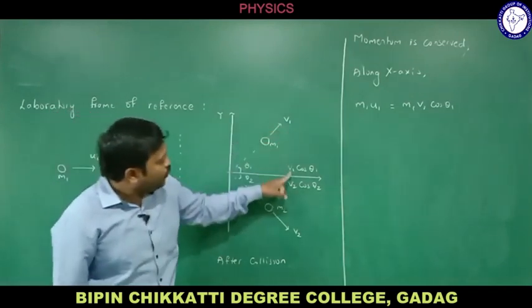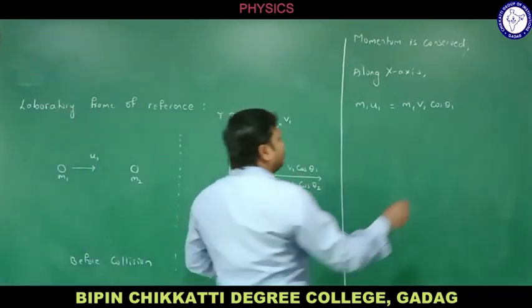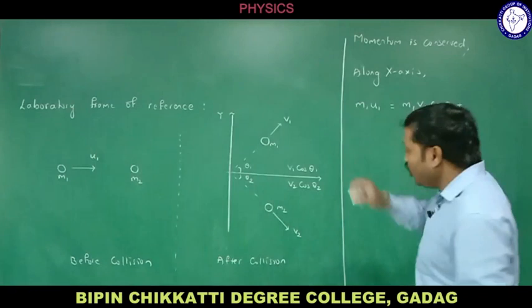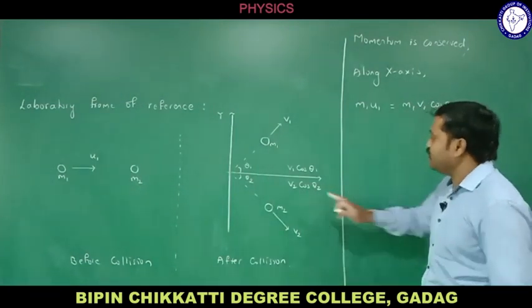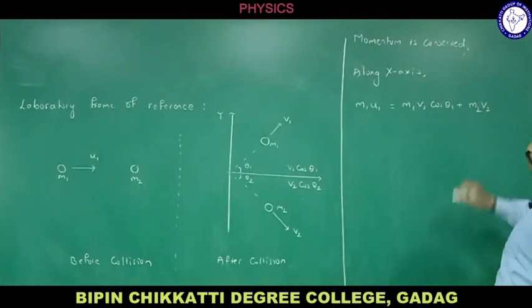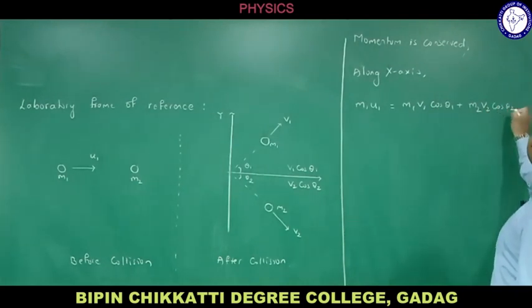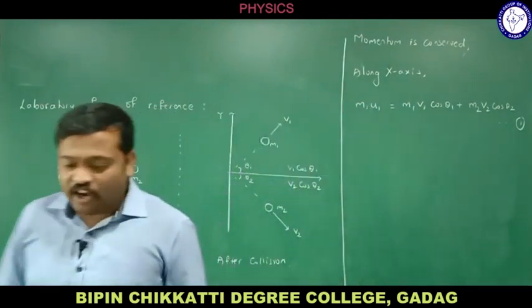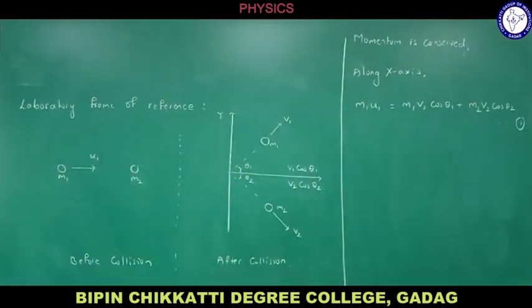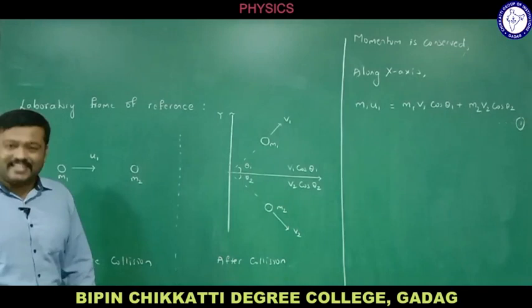So m1 v1 cos theta 1 plus, along the x-axis, I am speaking only about the x-axis, m2 times the velocity along the x-axis, that is v2 cos of theta 2. Let me consider this as equation number 1. I got equation 1 by using conservation of momentum along the x-axis.